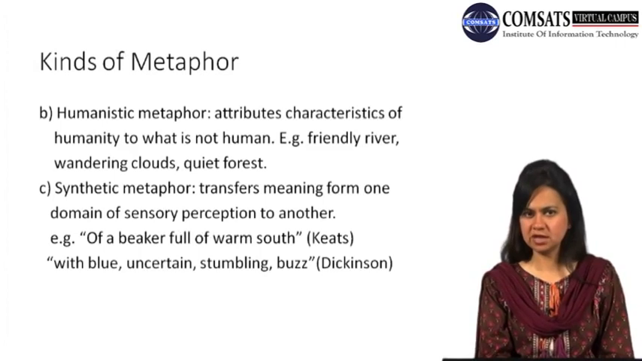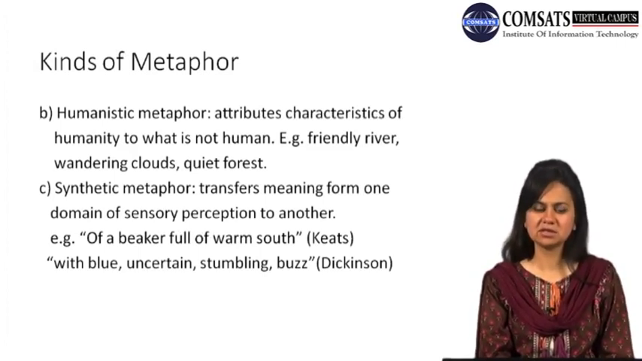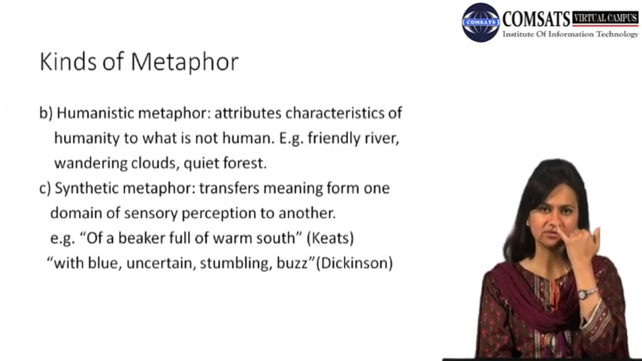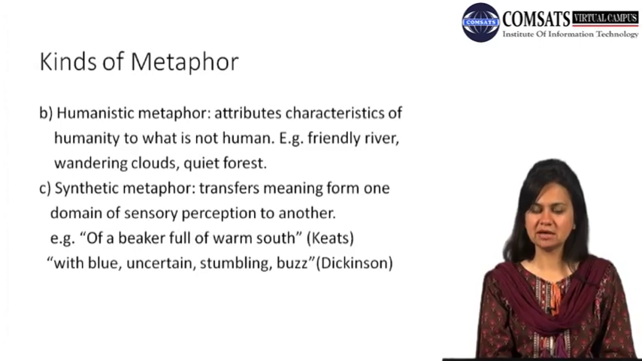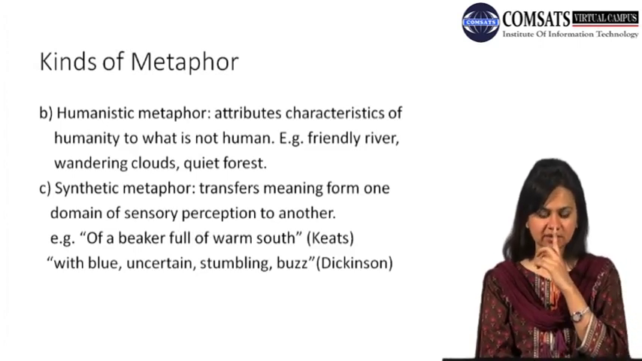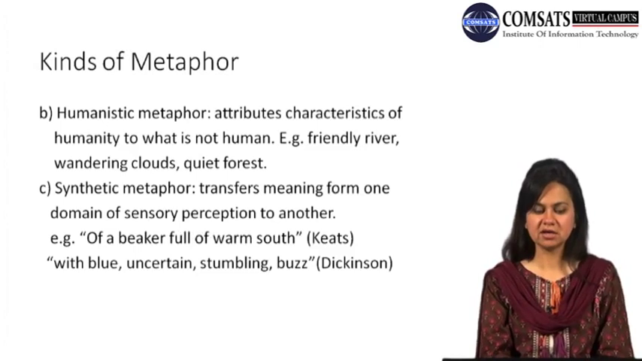Then comes the fourth type of metaphor, that is referred to as synthetic metaphor. As the name suggests, it is the synthesis or combination of something. So in synthetic metaphor, we combine or synthesize two attributes or two qualities. Look at these examples: a beaker full of warm south, blue stumbling buzz. The first example is by Keats in his Ode to a Nightingale, where he speaks of a beaker full of warm south.